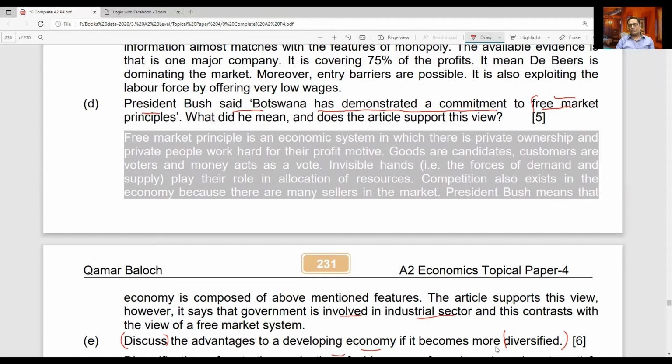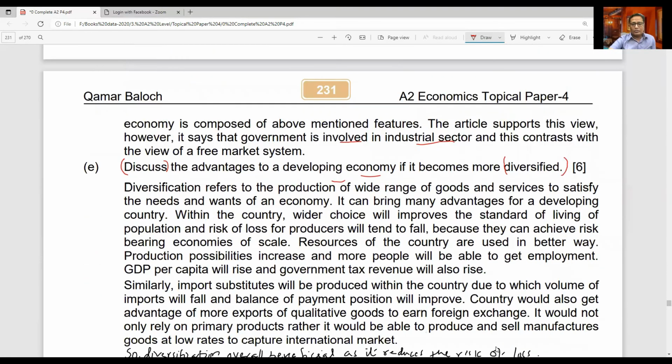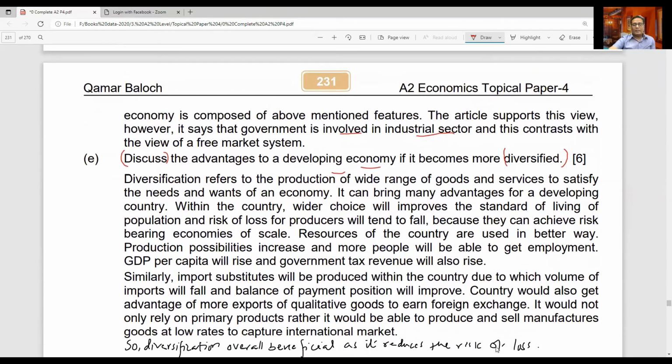However, diversification may not be beneficial, rather specialization may be beneficial. Specialization is when you focus on one product, and diversification is when you produce a wide range of goods. That is called diversification. So diversification has some drawbacks as well, because when you are not focused, you might not be as efficient as you should be. As a result, you may be wasting some resources. It may lead to a higher cost of production as well.